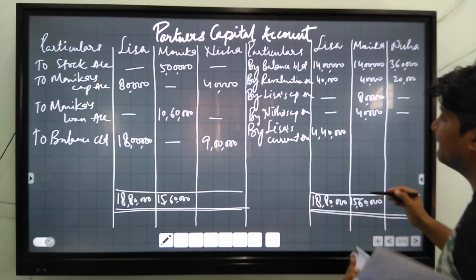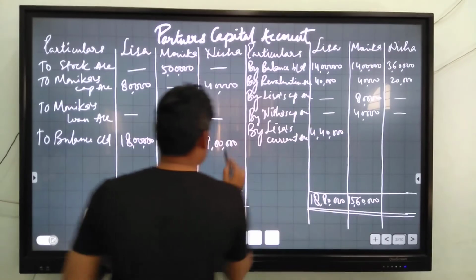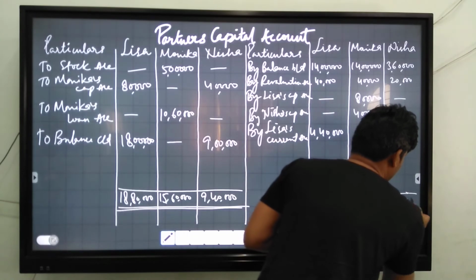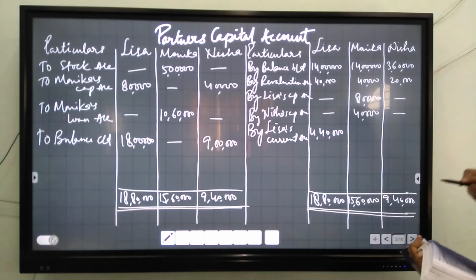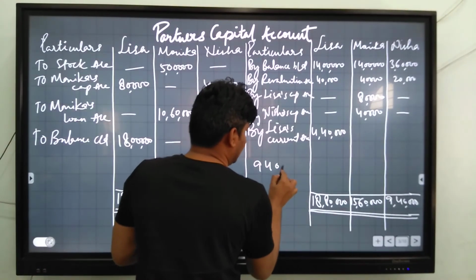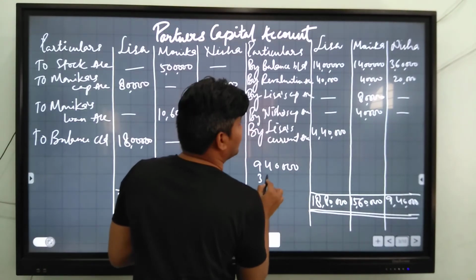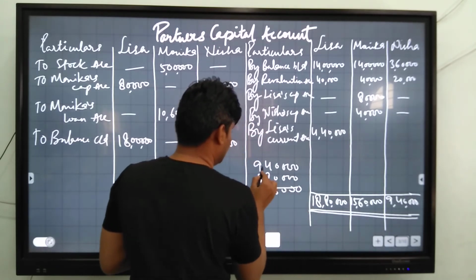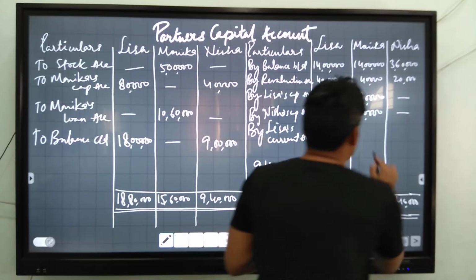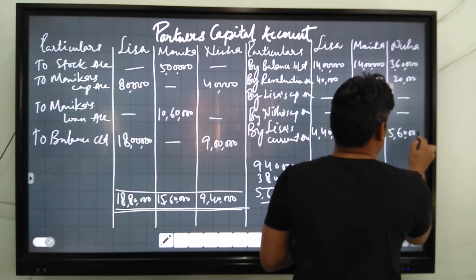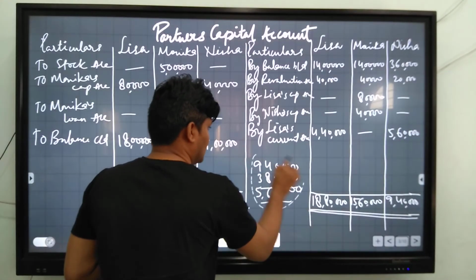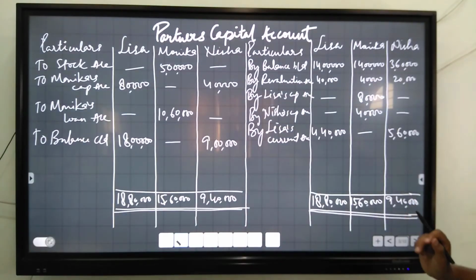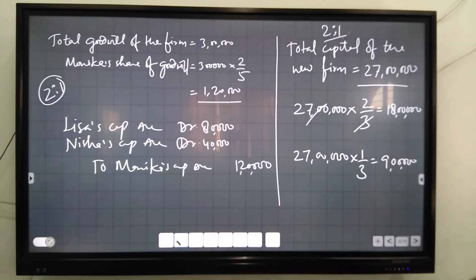For Nisha, 9 lakh 40,000, 9 lakh 40,000. It is 3 lakh 80,000. 9 lakh 40,000 minus 3 lakh 80,000, you will get 5 lakh 60,000. I hope you understood. Next, after partners capital account, we have to prepare balance sheet.